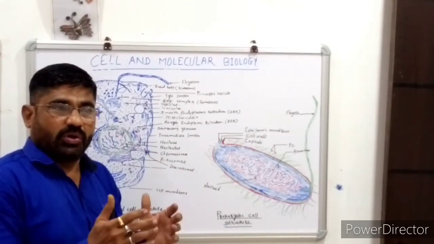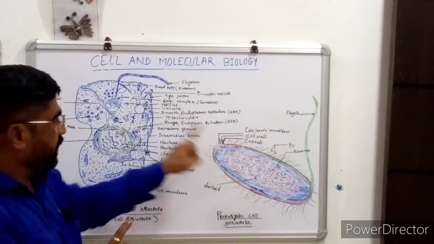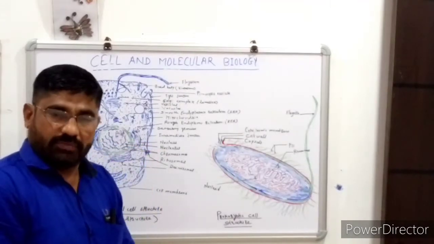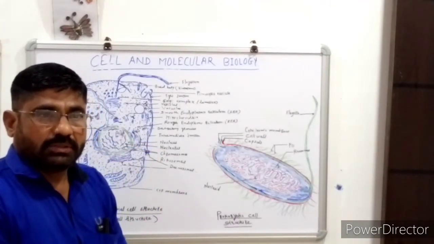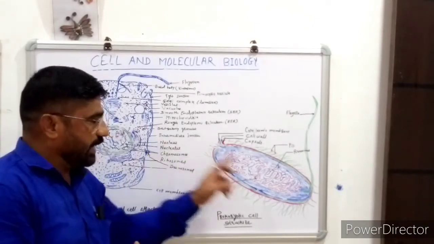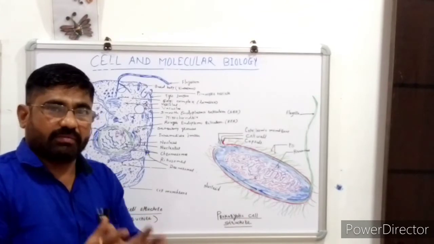So regarding the distinguishing characteristics of the prokaryotic and eukaryotic cell, I think you have got it, followed me, and today, up to the distinguishing characteristics as well as the various organelles present in the cell, we will stop here.